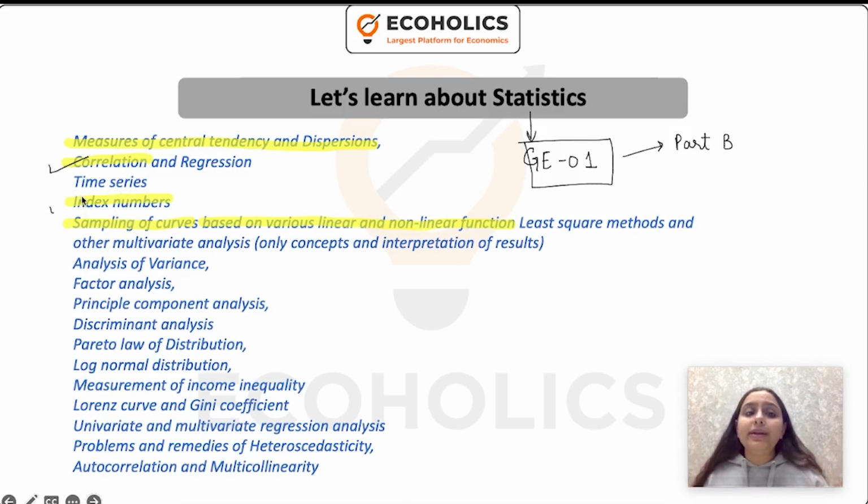Then we talk about index numbers. Index numbers are seeing direct questions where they ask you to calculate an index, and then they ask you about various kinds of properties an index number can possess. So index number has been an important topic in the recent past year papers. Sampling of curves, they have asked a question only once from this topic, but this is a very short topic, so that's also good to go.